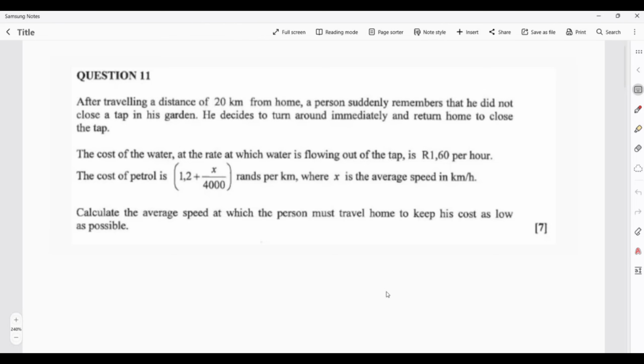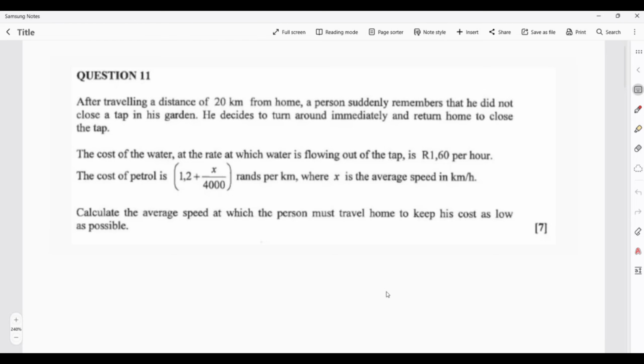They said the cost of water at the rate at which water is flowing out of the tap is 1 rand and 60 cents per hour. So in 1 hour, he's going to lose approximately 1 rand and 60 cents. And then the cost of petrol is given in rands per kilometer, so every kilometer is going to spend that cost of petrol. And X is the average speed in kilometers per hour. Okay, fine. Let's read what they are asking for.